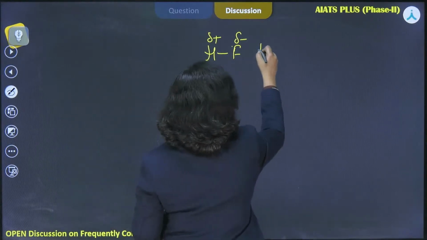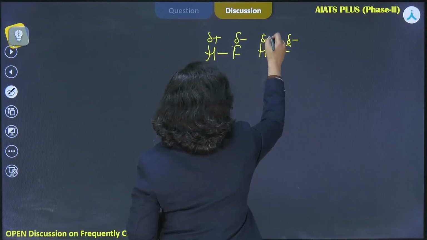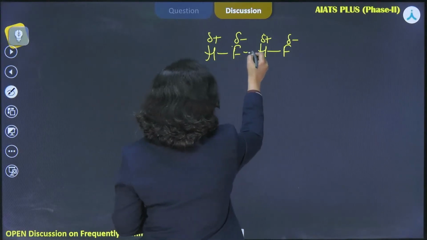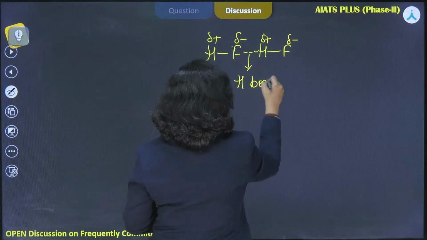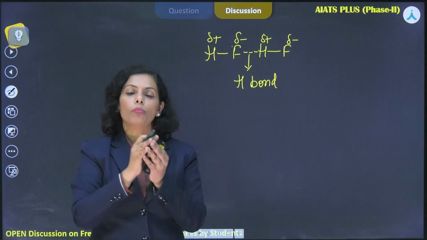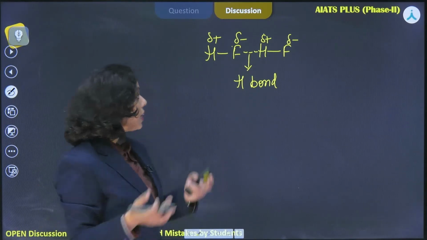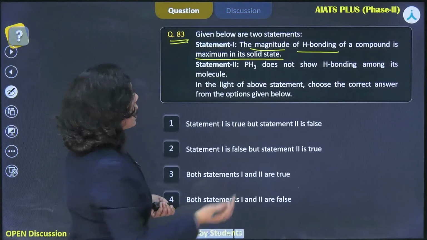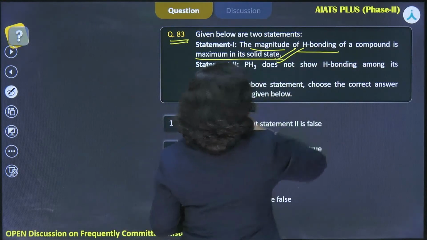So, further another molecule would be bonded with it because of the electrostatic weak forces. Because of this polarization, there is the formation of a weak bond which is called hydrogen bond, right? Now, in the solid state, intermolecular interactions are more, and because of that, in solid state, the extent of hydrogen bonding is more, okay? So, the magnitude of the hydrogen bonding of a compound is maximum in the solid state is true.